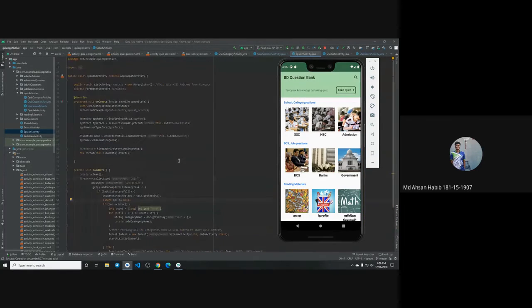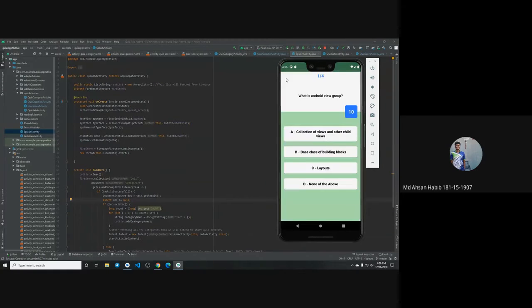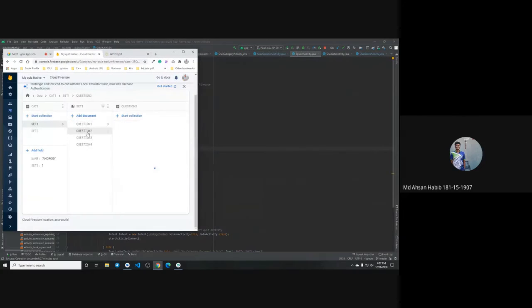So this was my part for implementing all the quiz parts, sets, and questions. For demo purposes, I have given 2 or 3 questions in each of them, in the Firebase console or the document. Here you can see. Since we are working on this for our final defense, we will add more and more questions there. And that's all about me.